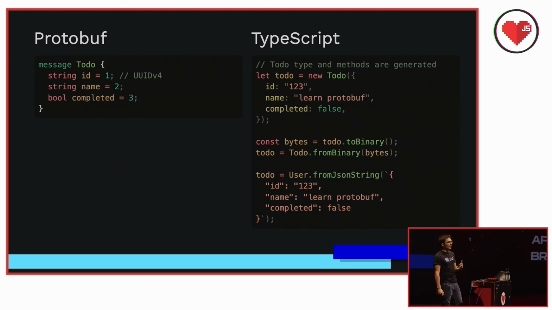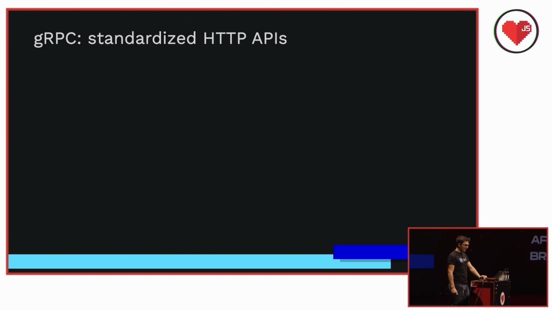So this code isn't tied to any particular network APIs. You could read it from a file. You could write data to Kafka. It really shines when you pair it with gRPC, though. Protobuf takes care of the code generation stuff that we used to have to write by hand. And gRPC solves the other half of the problem, the low-level HTTP boilerplate.